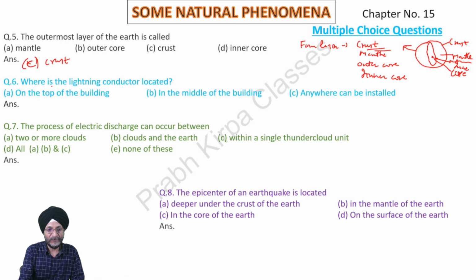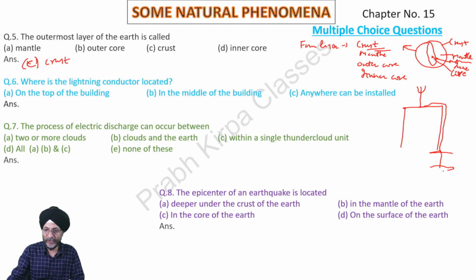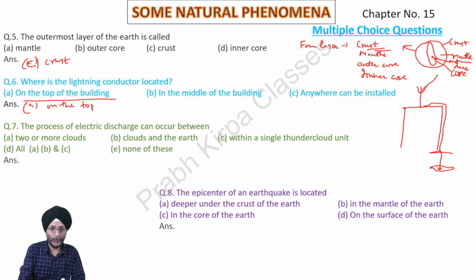Next, question 6. Where is the lightning conductor located? On the top of the building, middle of the building, or anywhere can be installed. Suppose this is the building. The lightning conductor is located on the top of the building. From here, a wire is attached. It goes to the earth where a plate is hidden inside the earth, and the lightning passes from the lightning conductor to the earth, and the building is safe. Our answer is A, on the top of the building.